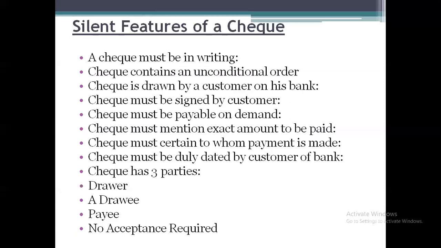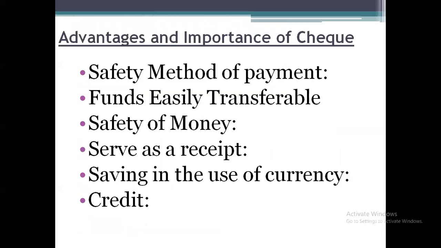And in the transaction of the check, we can see three parties. One is the drawer, the person who is going to draw the instrument. Second, the drawee, the person who is going to make the payment. And the last is the payee, the person who is going to collect the amount from the drawee. The drawer, who prepares the instrument, can also be the payee. And last one, no acceptance required. So these are the salient features or characteristics of the check which may be asked for a 5 marks question.